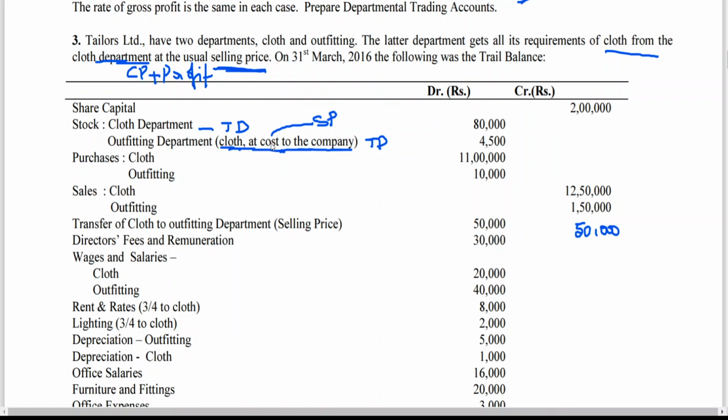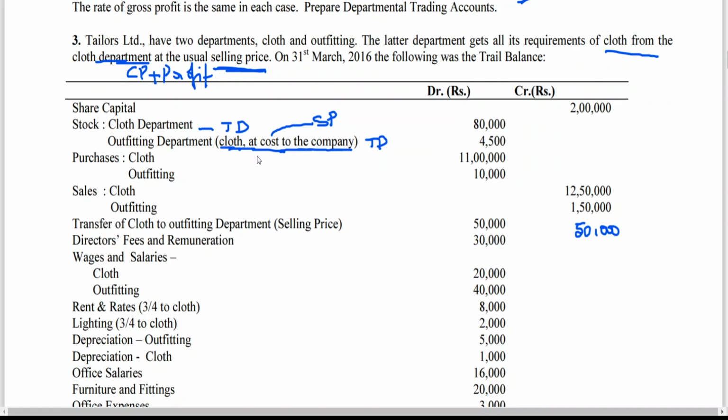Last class we learned about unrealized profit on closing stock. I explained the concept of unrealized profit on closing stock. The same is the case with opening stock also, the same principle.